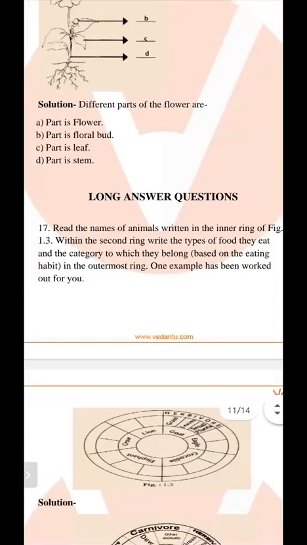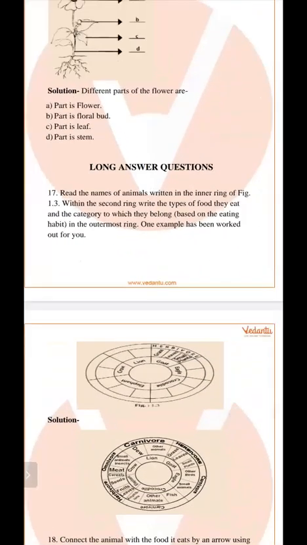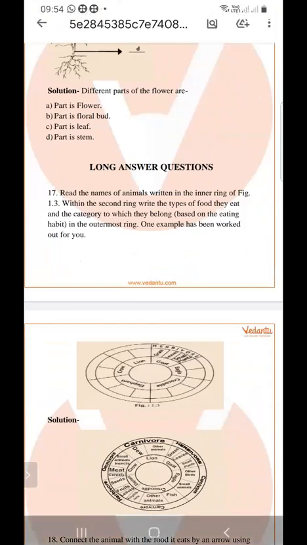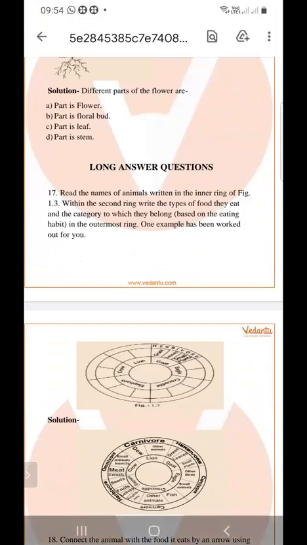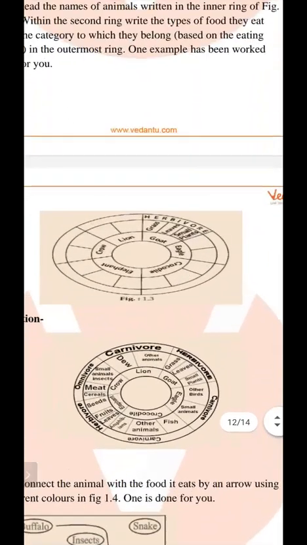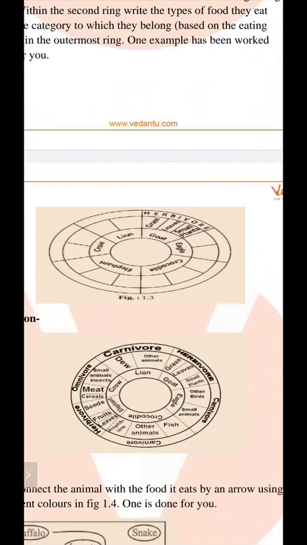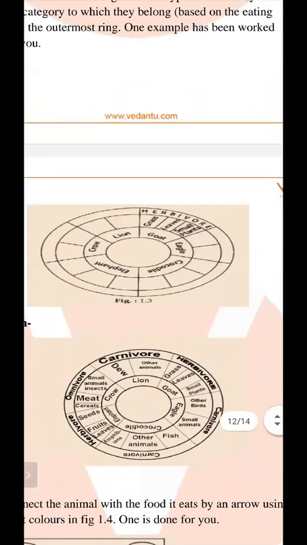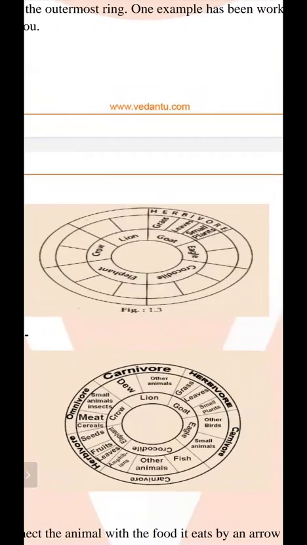Next is the long question answer. Read the names of animals written in the inner ring of the figure. Within the second ring, write the name of the food they eat and the category to which they belong. One example has been worked for you. So this is a circle. Suppose a lion. Lion is a carnivorous, so in the first row you have to write carnivorous.